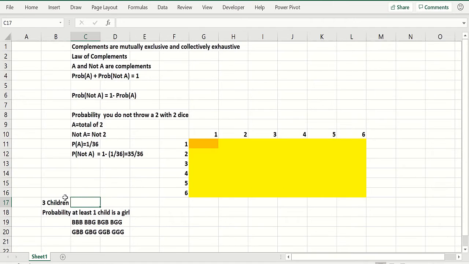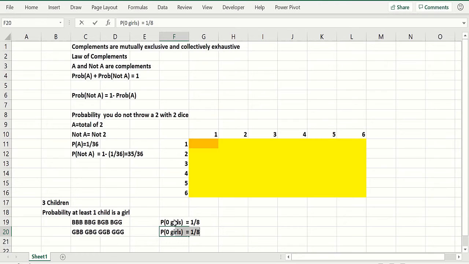Okay, another example. We have 3 children. What's the probability at least one child is a girl? Well, look at the sample space. Assuming it's equally likely each child is a boy or a girl, you have 8 points with each probability 1/8 in the sample space. You have boy, boy, boy, boy, boy, girl, etc., through girl, girl, girl. The probability at least one child is a girl is everything except the BBB. So the complement of at least one child is a girl is the probability of 0 girls. And that's 1/8.